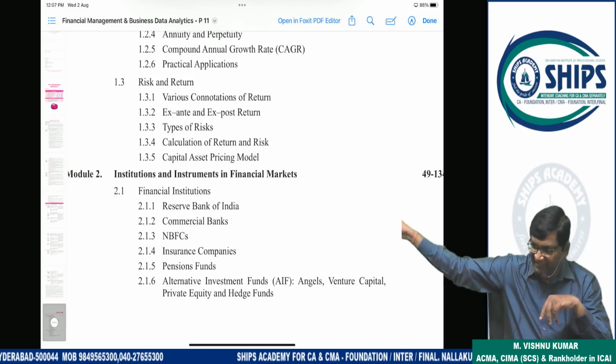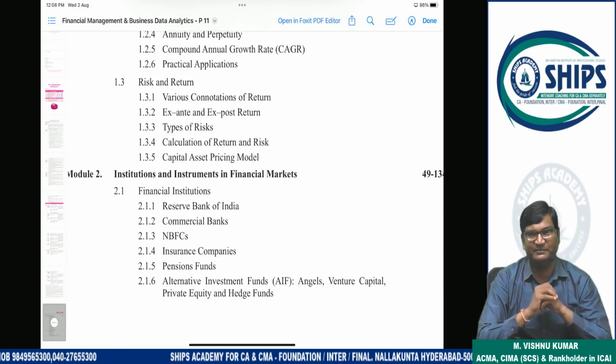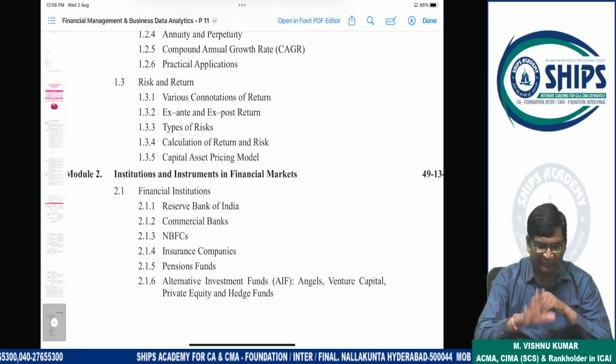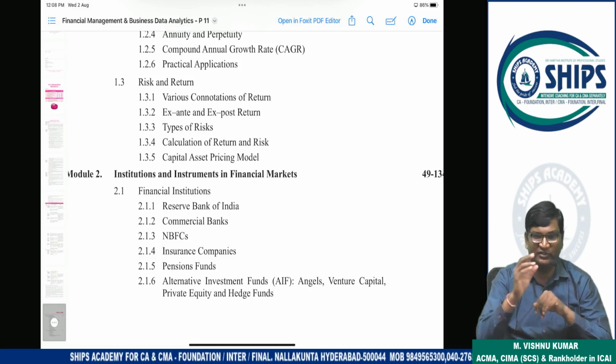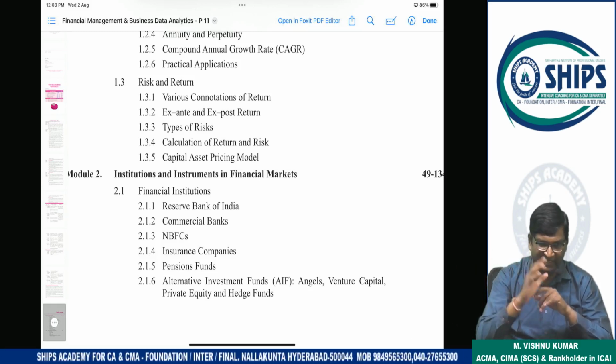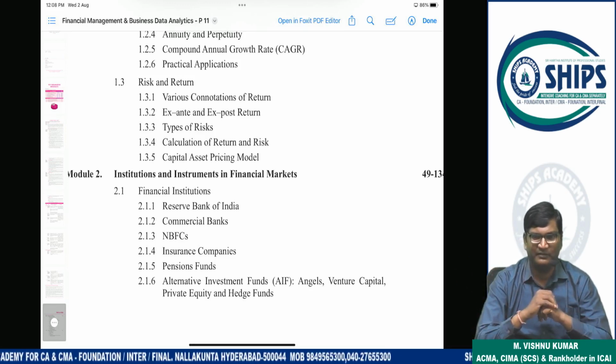तो उसको बोलते हैं risk return. That analysis is called as what? Risk return. So this is portfolio management समझो. It is nothing but portfolio management. So in which stock, how much is the risk? How much is the return? More risk, more return आता है. More risk, more return. Clear?